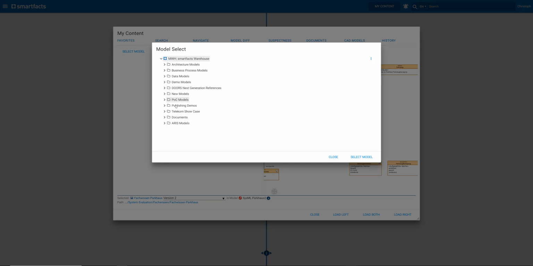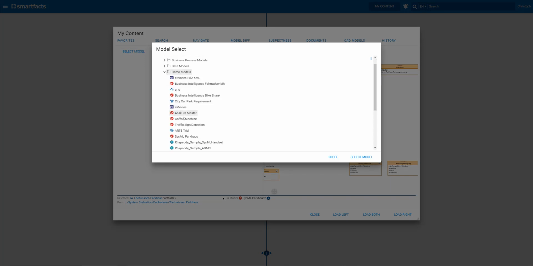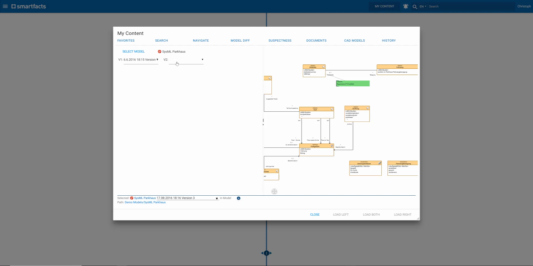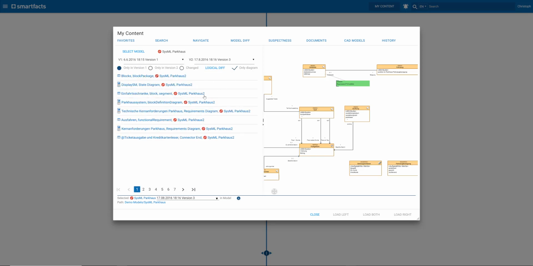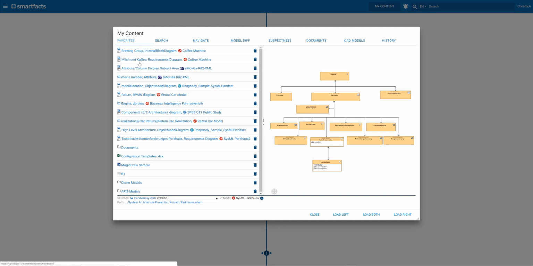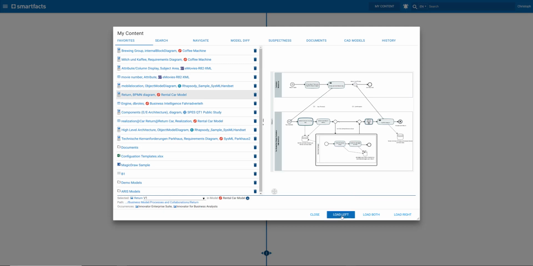So I select, for instance, from the global model warehouse tree, a model, and say, well, I want to compare version 1 and version 3. I'm interested in elements that are only in version 1. I only want to look at diagrams, and I'm really interested in those diagrams that have changed. I can go through the various pages and see actually what has changed. So there are a lot of mechanisms to select content and finally select something and load it into the surface.